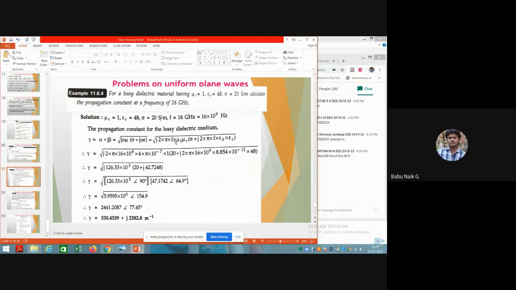Mu r is given as 1, so you can substitute here, and then sigma plus j omega epsilon, where omega is 2 pi f and epsilon is epsilon naught into epsilon r. Now you can substitute all these values, which they have given, into this equation.